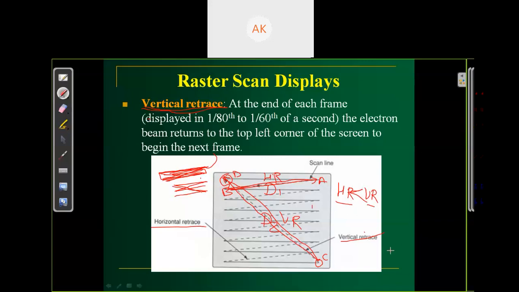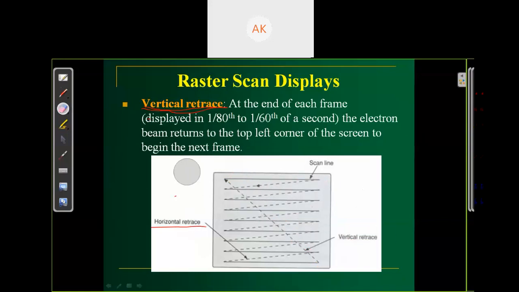Is it clear? Yes, sir. Okay, thank you. One more thing. Displayed in 1/80th or 1/60th of a second. Any of you can explain what is the meaning of this here? Displayed in 1/80th or 1/60th of a second. Vertical retrace, it will take 1/60th of a second or 1/80th of a second.